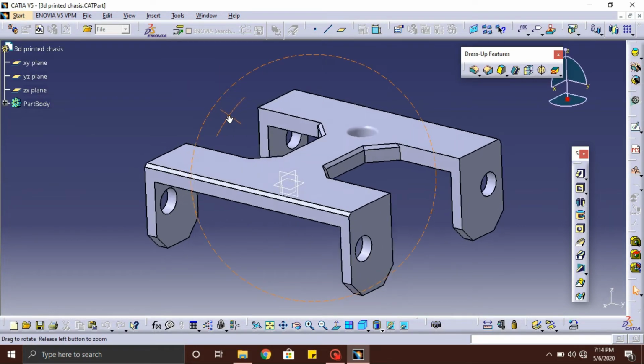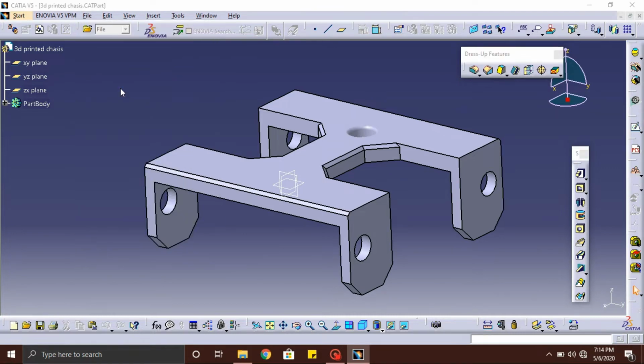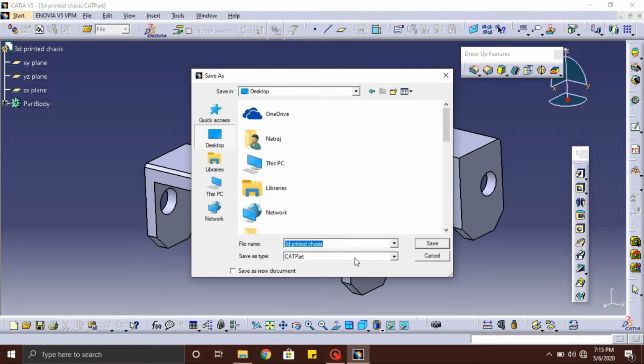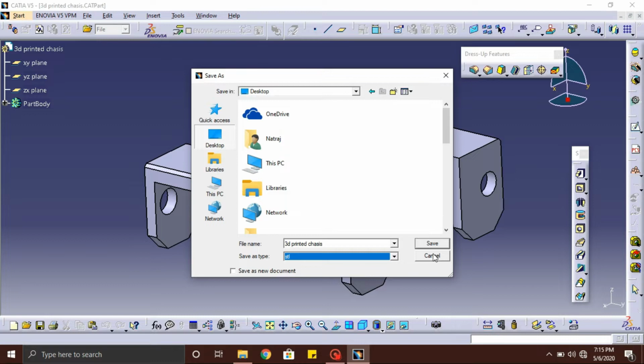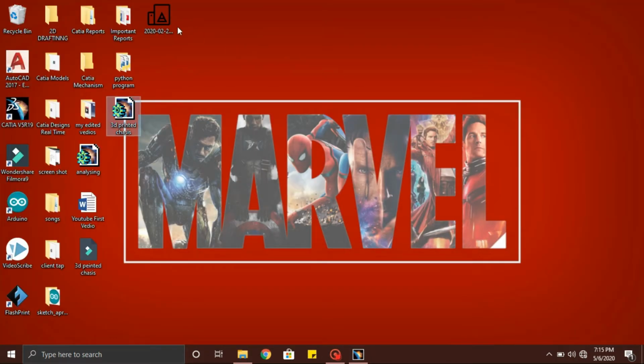There we go, the chassis design is ready. Now save this CAD file in HTML format. I'm saving it to the desktop. Click HTML and save it. And here is our HTML design.